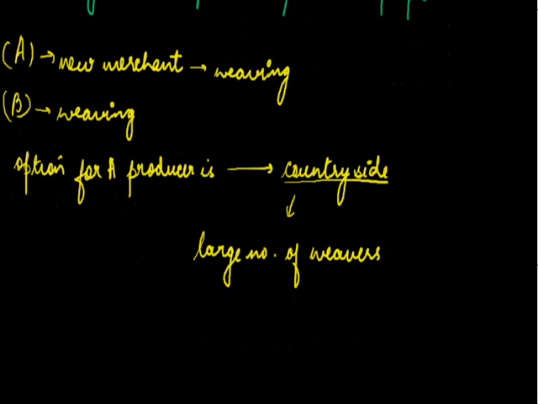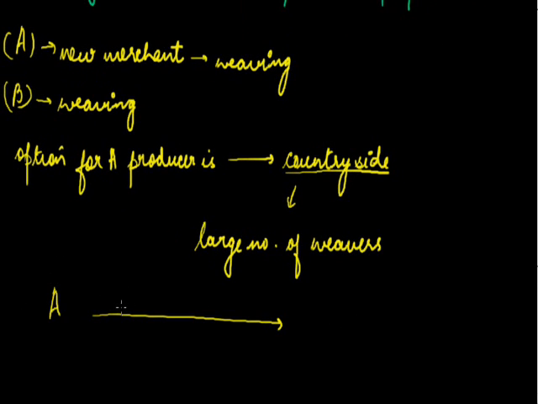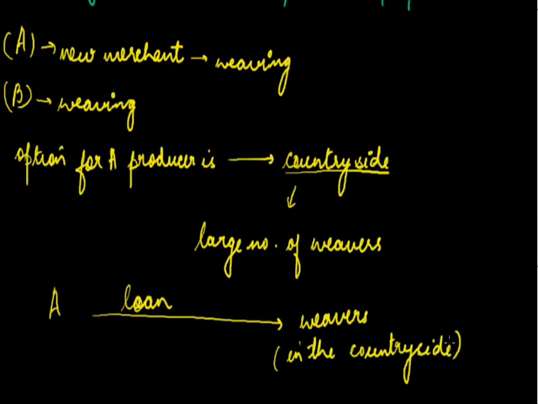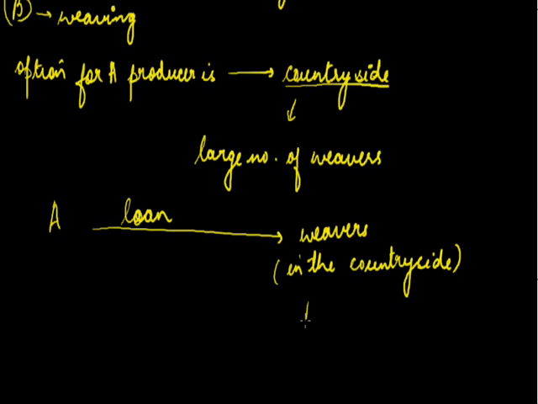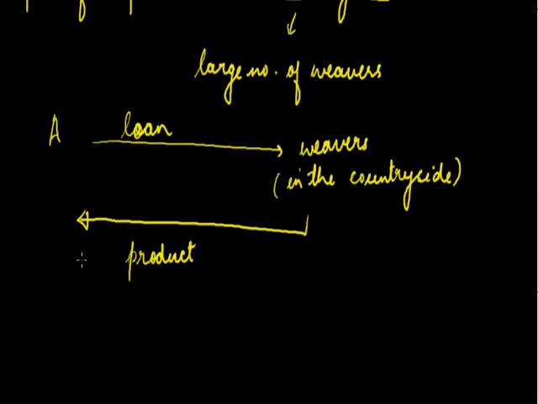Now the A merchant will provide or advance a loan to the weavers in the countryside. This loan is advanced to purchase the raw material required by the weavers. In return, the weavers will supply the product to the A merchant as per the contract, by the end of the month or whatever date is determined. The weavers in the countryside provide the product to the A merchant, and the merchant A will not keep the product with himself. Instead, he will supply it in the market, and he can earn profit.